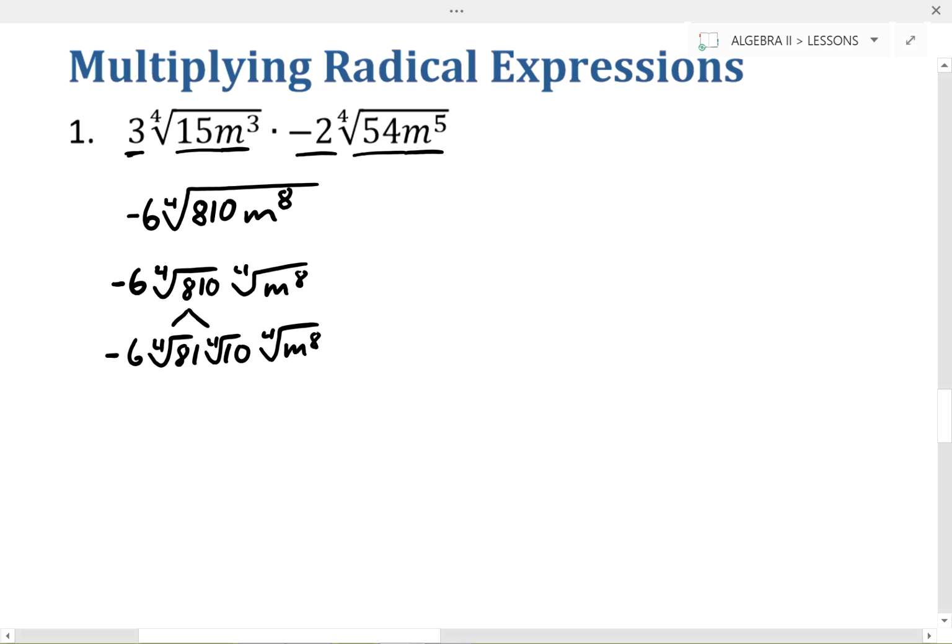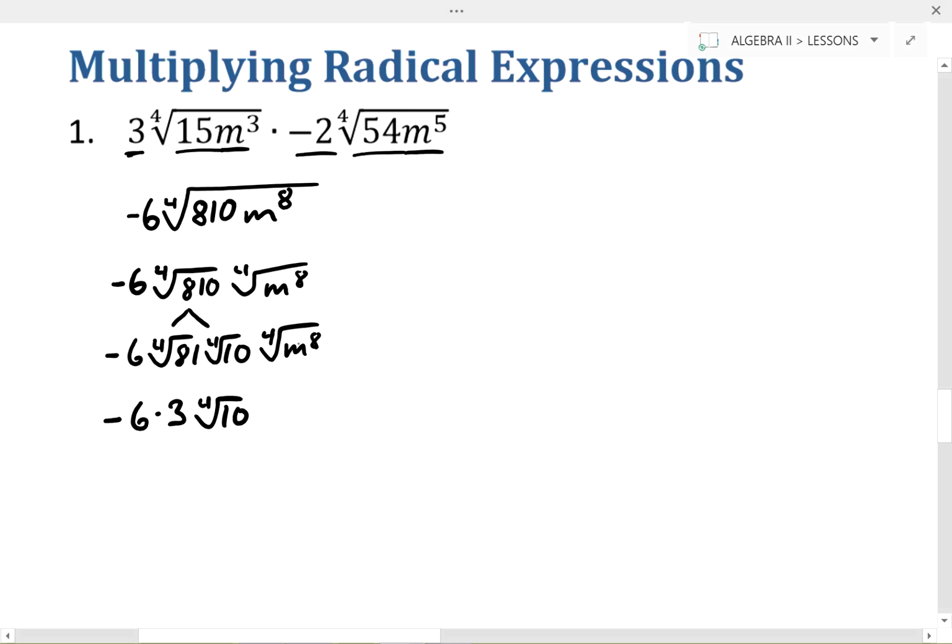Now the reason I split it up into 81 and 10 was, well, first off, 81 and 10 multiplies to 810, but also I know that the fourth root of 81 is 3, because 3 times 3 times 3 times 3, so 3 times 3 is 9, times 3 is 27, times 3 is 81. So what I have now here is negative 6 times 3. Now the fourth root of 10 can't be simplified anymore. And then lastly, I have the fourth root of m to the 8th.